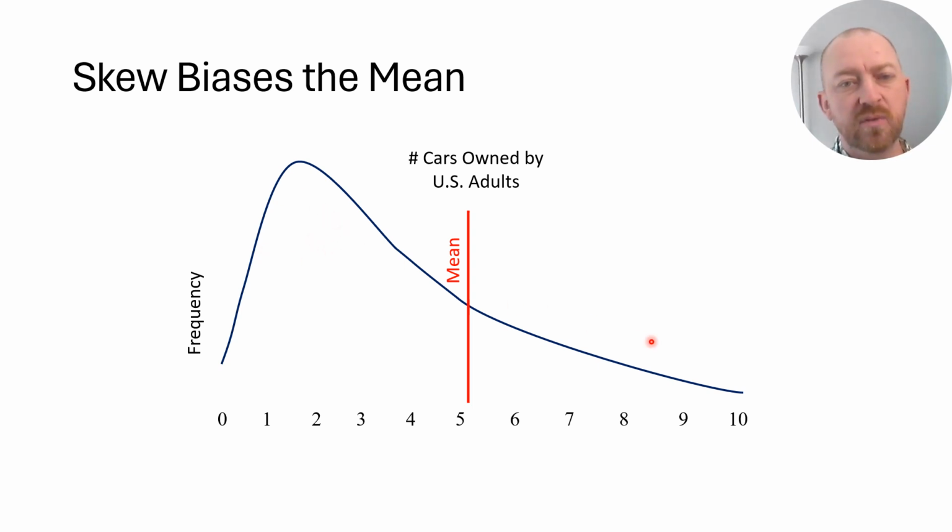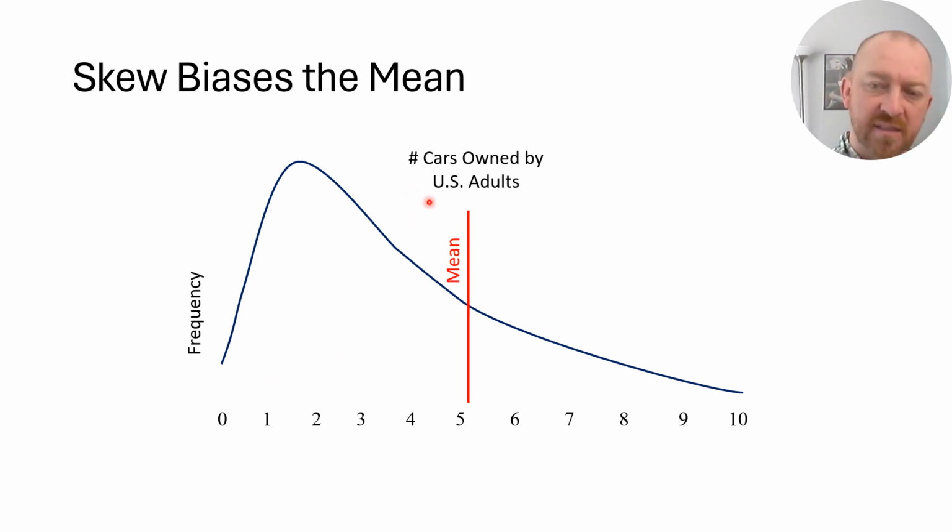So with this skewed distribution, we have a problem with the mean. First of all, the mean takes into account all of these people with lots of cars, and then it stretches the mean towards that positive side of the distribution because it says, well, look, this person owns 10 cars, and they are balanced out by 10 people who own 1 car.